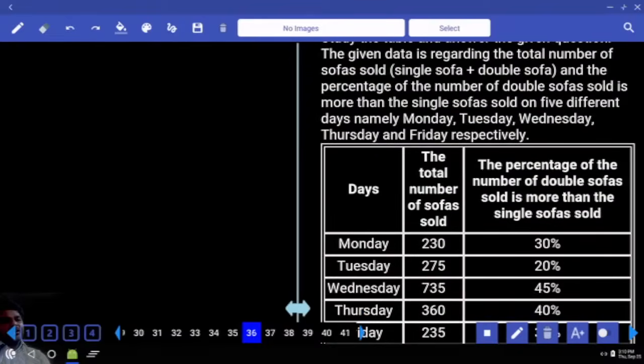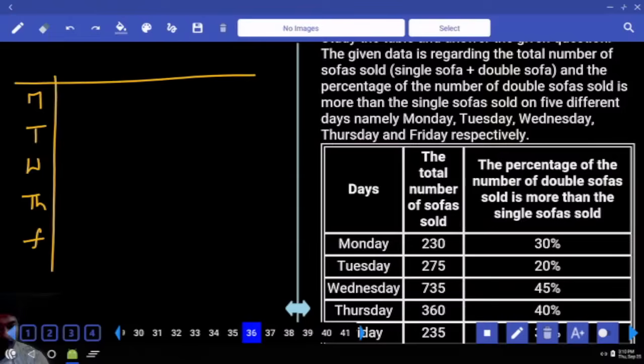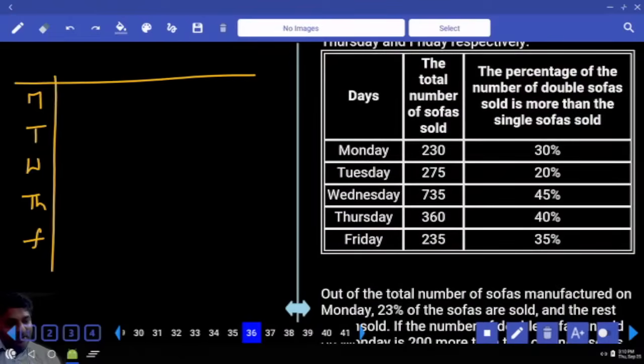The given data is regarding total number of sofas sold, single sofa and double sofa, and the percentage of number of double sofas sold is more than single sofa sold on 5 different days, namely Monday, Tuesday, Wednesday, Thursday, and Friday. First of all, we have total number of sofas sold, which is having two categories, single sofa and then double sofa.